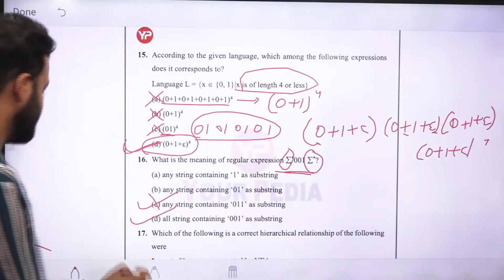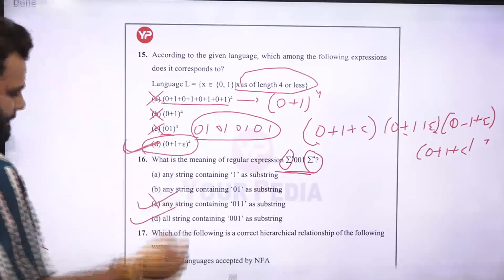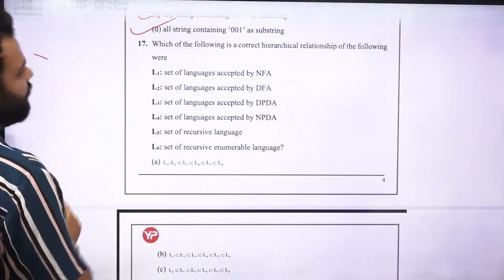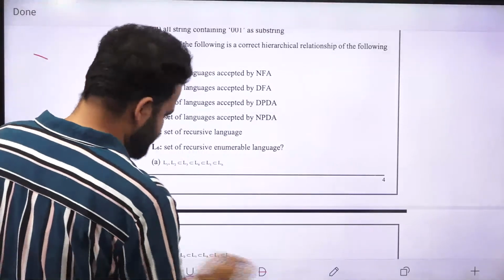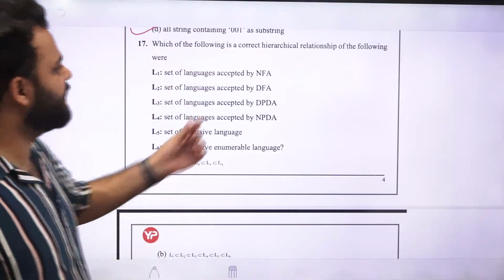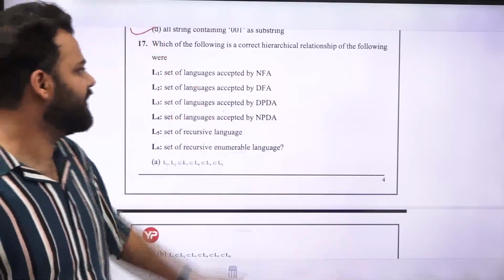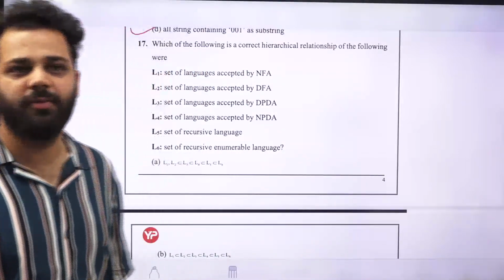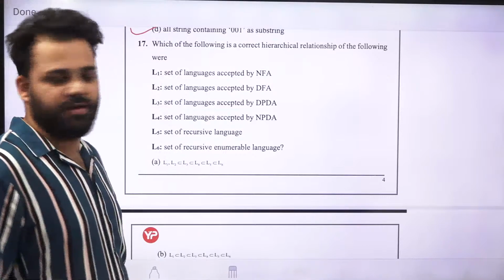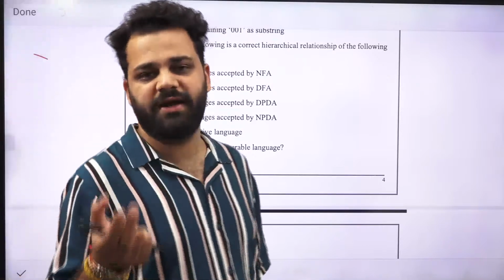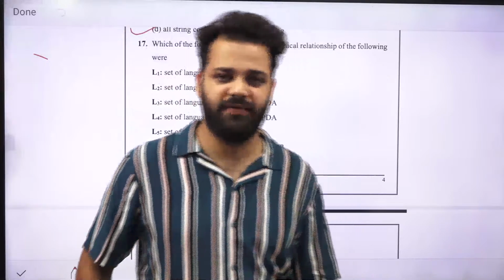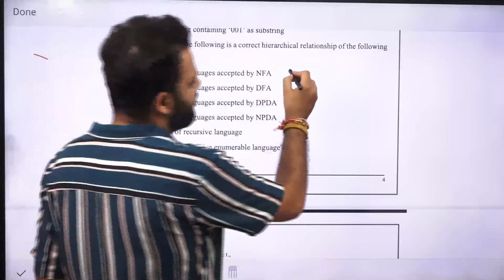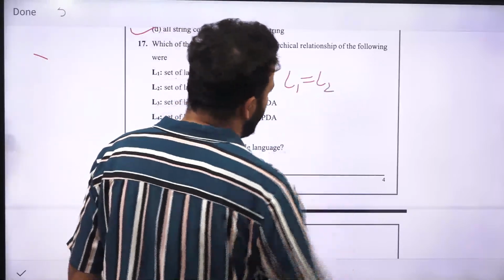Now next is number 17. Which of the following is a correct hierarchical relationship of the following? So L1 is the set of languages accepted by NFA, DFA, DPDA, NPDA, recursive and recursively enumerable languages. If you have studied this, you know that DFA is equivalent to NFA. They both have equal power. So any language accepted by DFA will be accepted by NFA also. So L1 will be equal to L2.